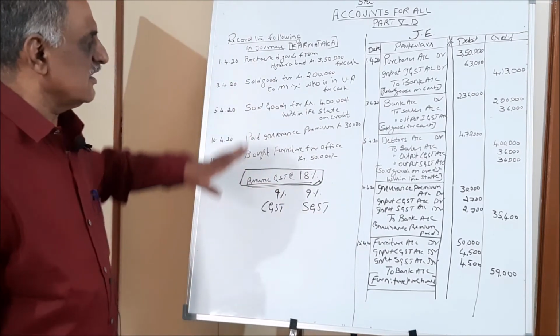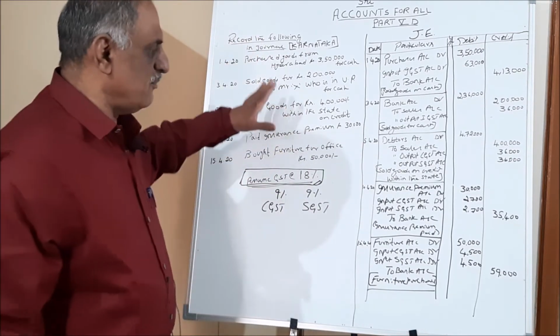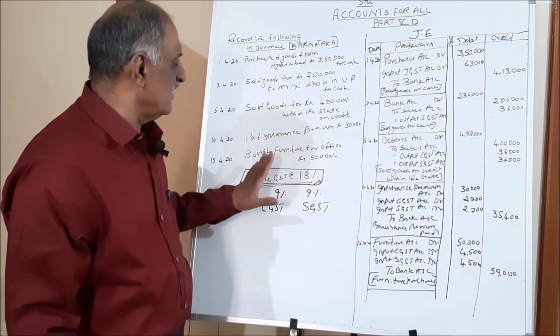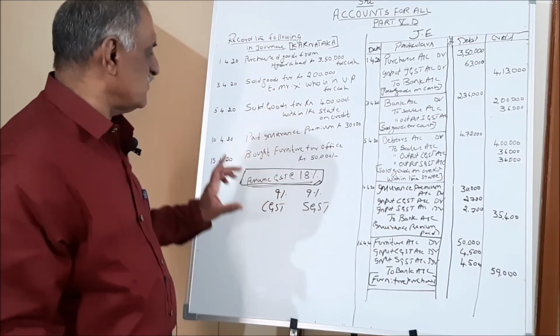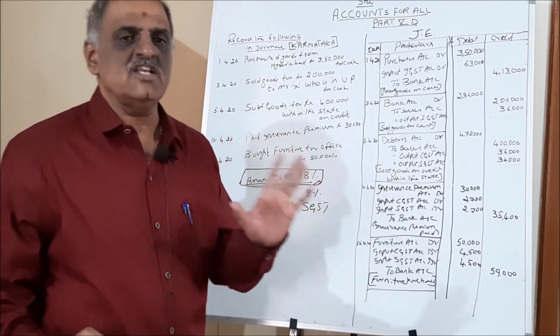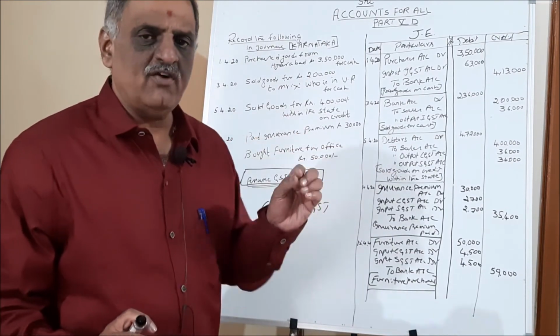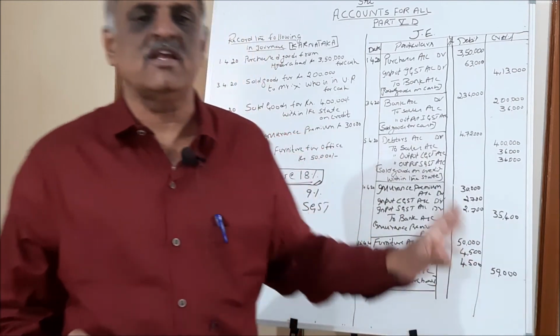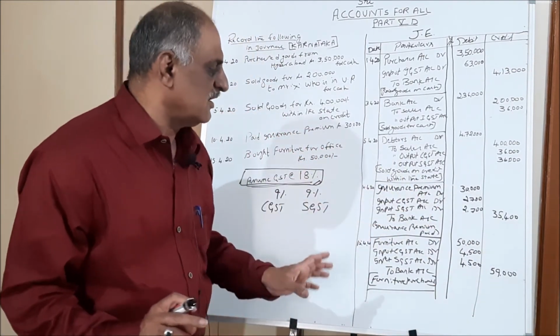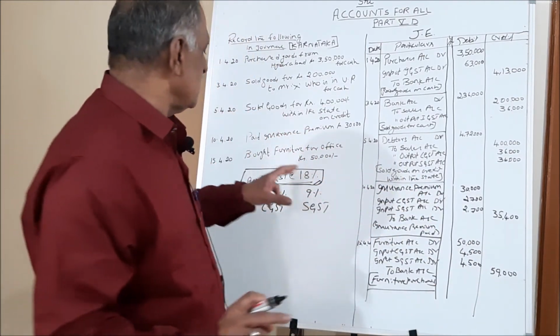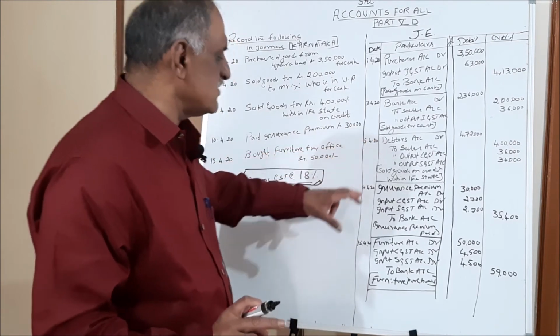Hitherto we have just done purchases and sales. Now I have given two more entries. One is insurance premium. Paid insurance premium. Even for insurance premium, GST is applicable. It is very simple. Paid insurance premium 30,000.